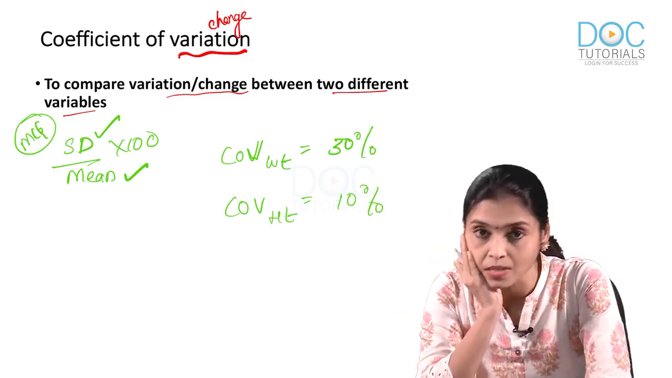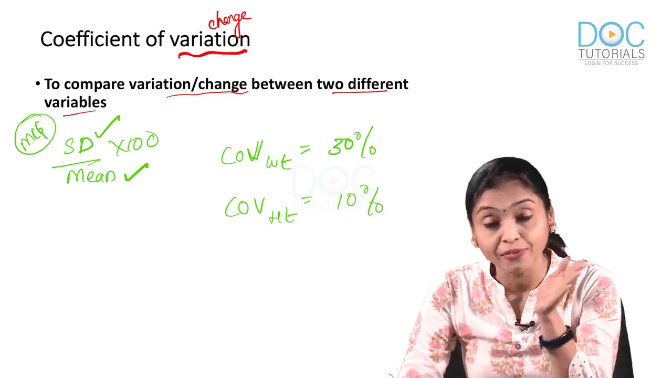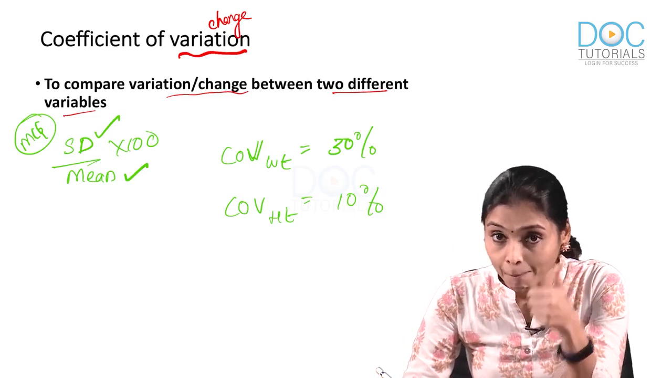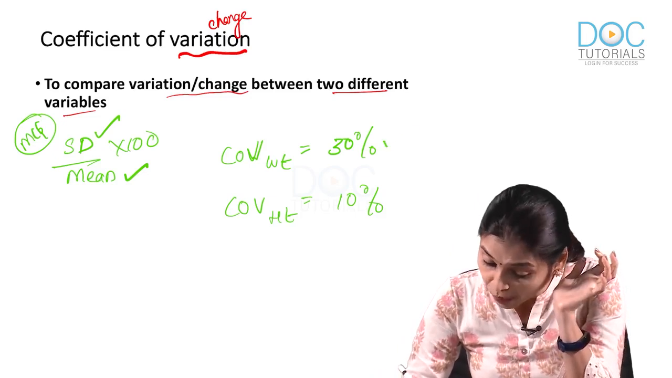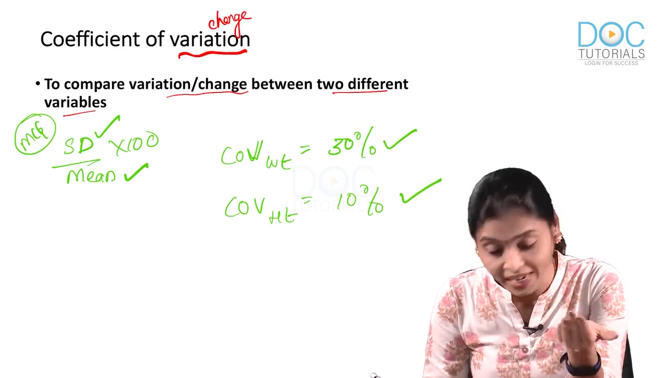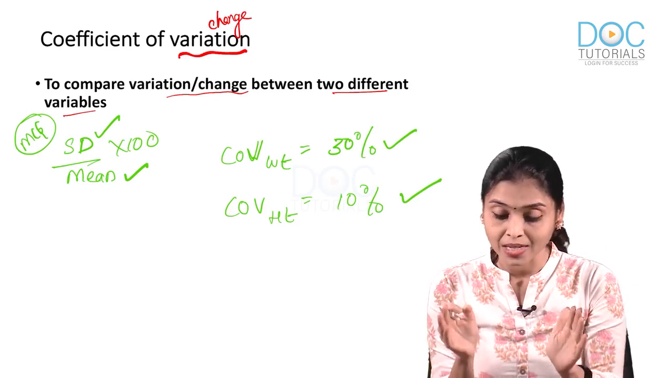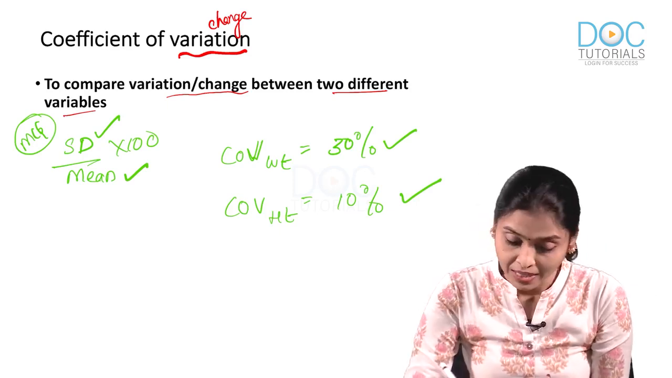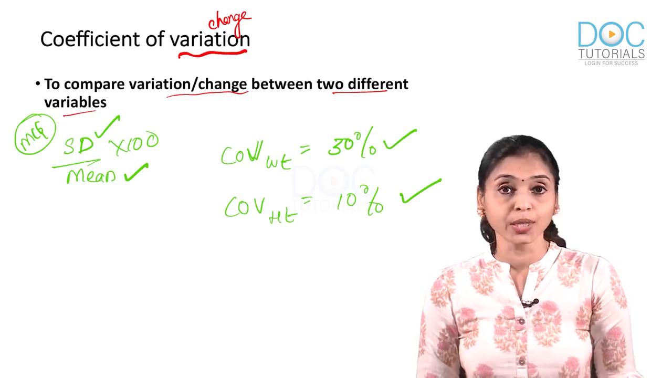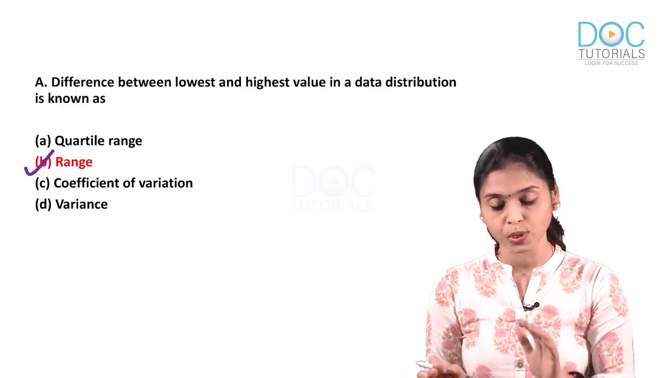Now, what do you mean by this? That is also very important. This means that definitely there is a change in both height and weight after taking Horlicks, but the change in weight is more than the change in height, almost 3 times increase in weight than height. Are you with me? So, this is coefficient of variation, the formula, and very important. So, the answer for this question is range. That shows the difference between highest and lowest value.